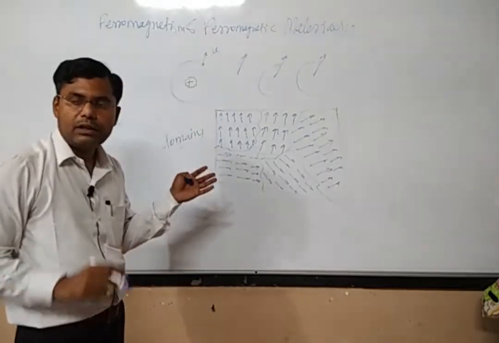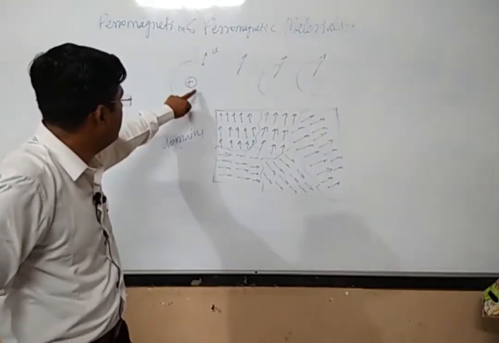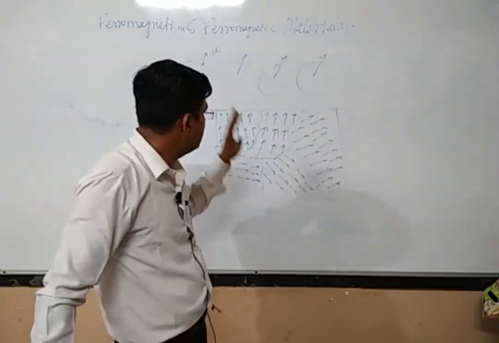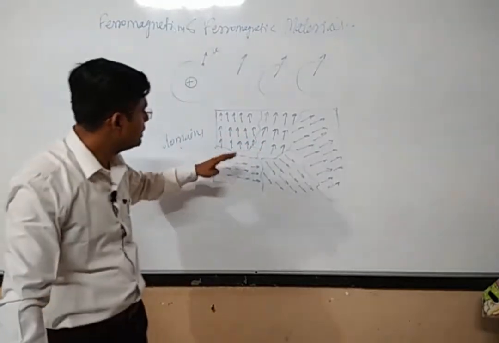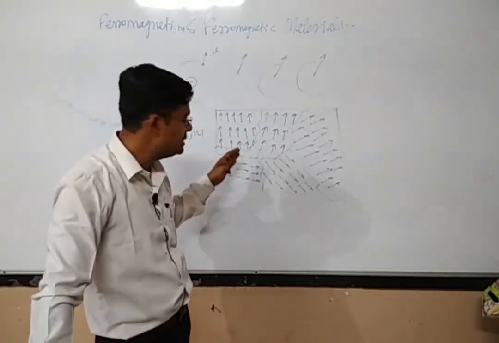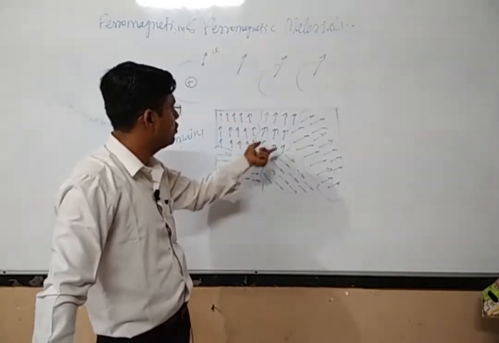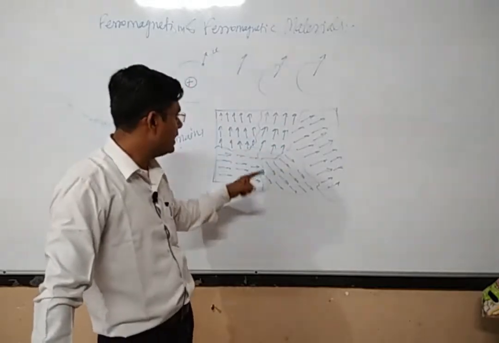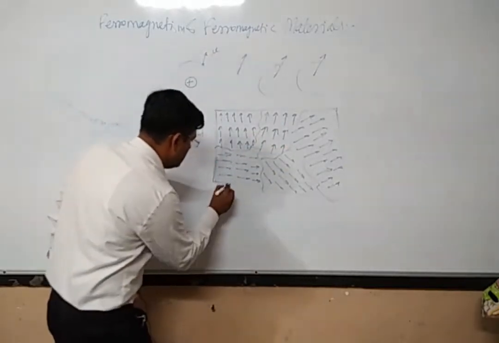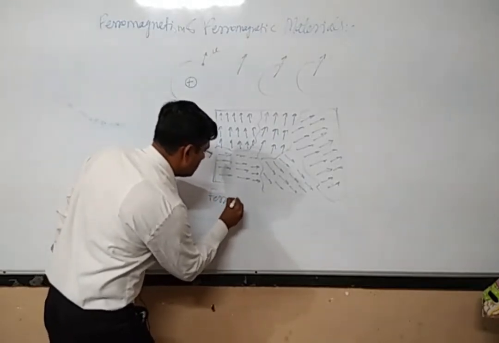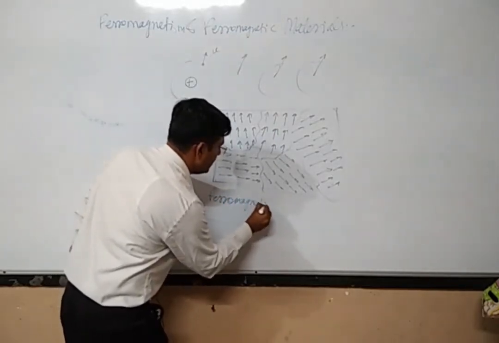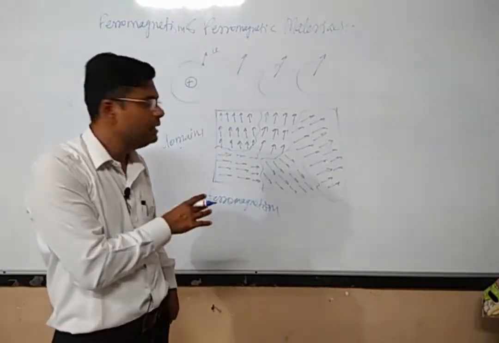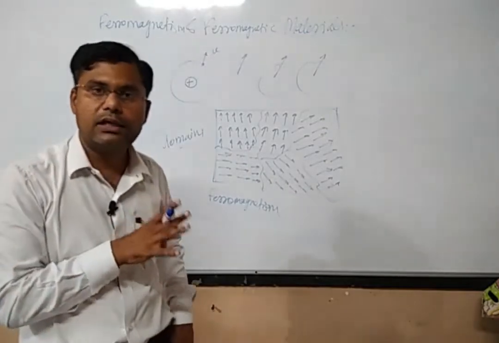It is not only the magnetic moment possessed by the individual atom, it is the interaction between all the atoms that makes this possible, so that within small regions called domains all the atomic magnets are oriented in one particular direction. When this happens, such a phenomenon is called ferromagnetism, and the materials which exhibit this property are called ferromagnetic materials.